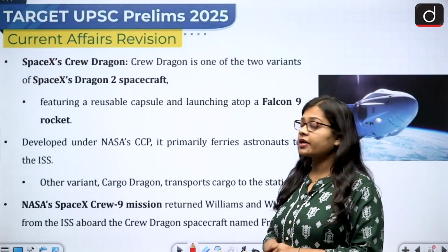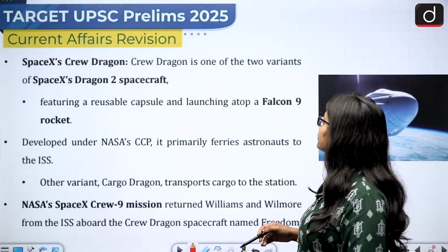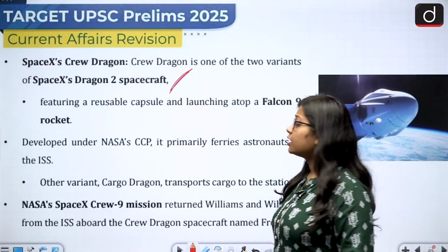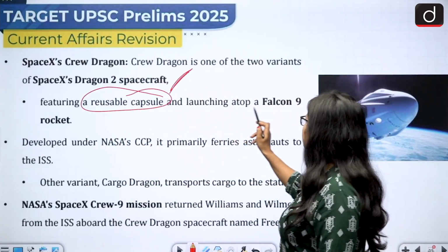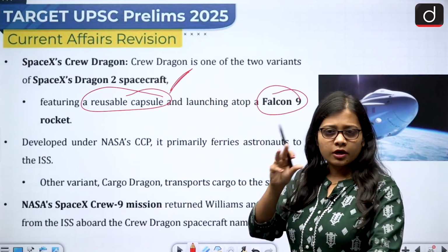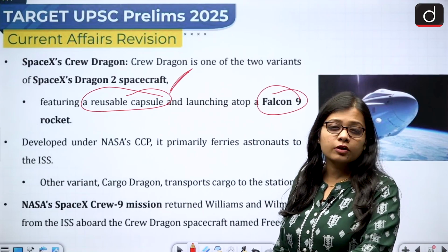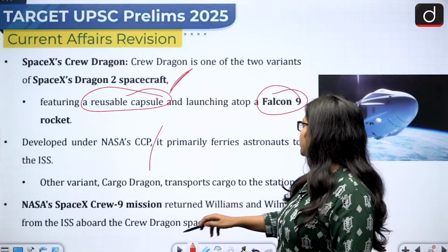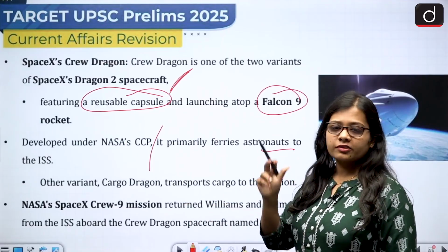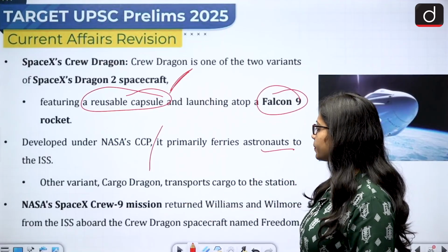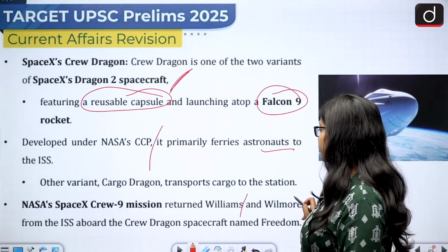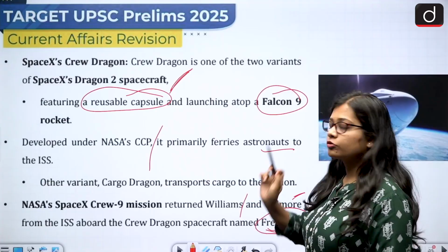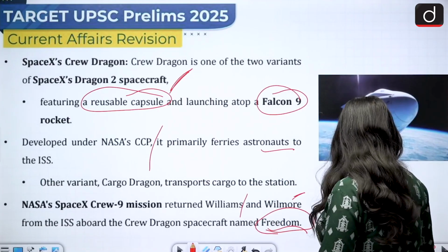Then about the SpaceX Crew Dragon. The Crew Dragon is one of the two variants of the SpaceX Dragon 2 spacecraft. It has a reusable capsule and launches atop a Falcon 9 rocket. So the rocket which was used for its launch was the Falcon 9 rocket of SpaceX. It was developed under NASA's CCP and primarily ferries astronauts to the ISS. Now NASA's SpaceX Crew 9 mission returned Williams and Wilmore from the ISS aboard the Crew Dragon spacecraft named Freedom. So the name of the spacecraft was Freedom.